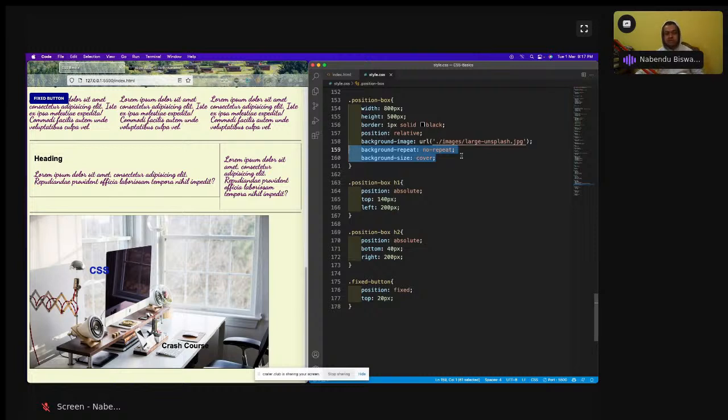So that is just a golden rule. If you do only these two properties, every image in the world will be fixed, and you will not face that problem again. Okay, so images we are done. We are going to learn a bit about the pseudo properties of CSS. We have learned a bit of pseudo property, like the hover property is a pseudo property, but there are some other pseudo properties also. So let us learn about that.